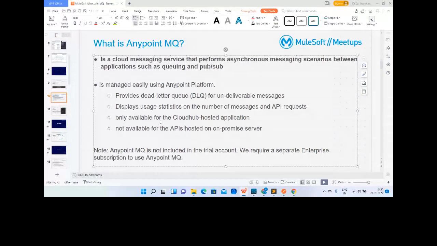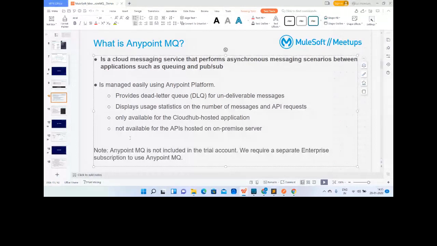By default, Anypoint MQ is not included in the trial account. If you open your Anypoint platform, you will not see Anypoint MQ by default. You need a separate enterprise subscription to use it.